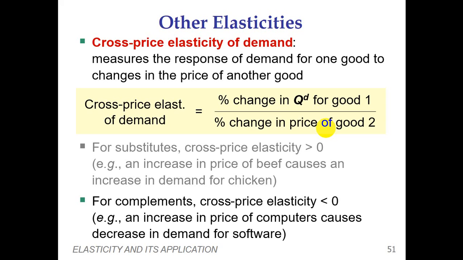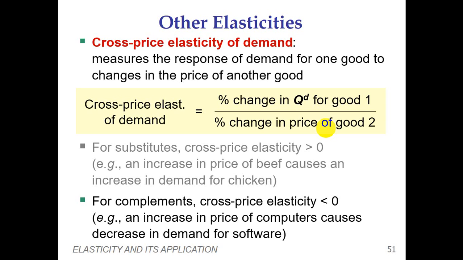Thus, if because of a fall in the price of good 2, the demand for good 1 increases, or if, taking goods X and Y, the demand of Y decreases as a result of an increase in the price of X, the cross price elasticity of demand will be negative in that case.